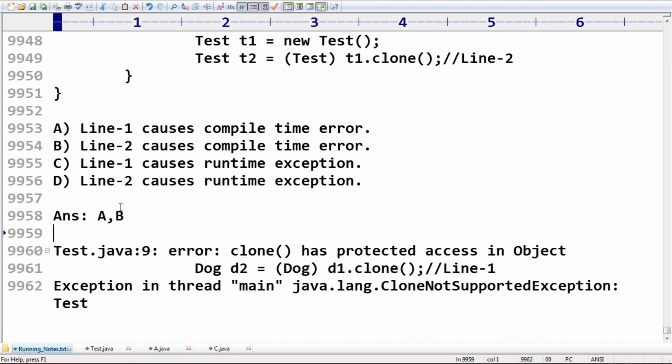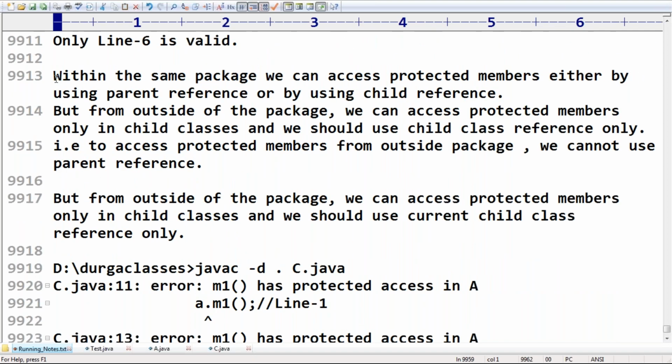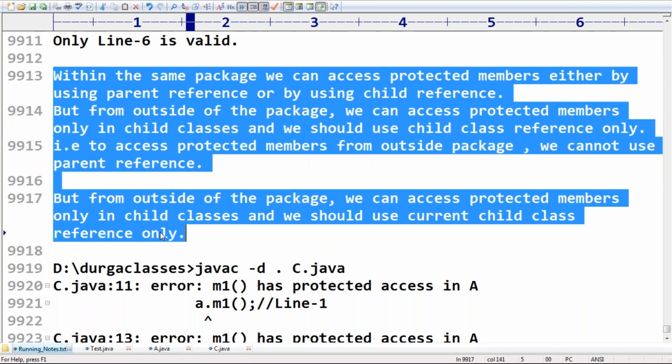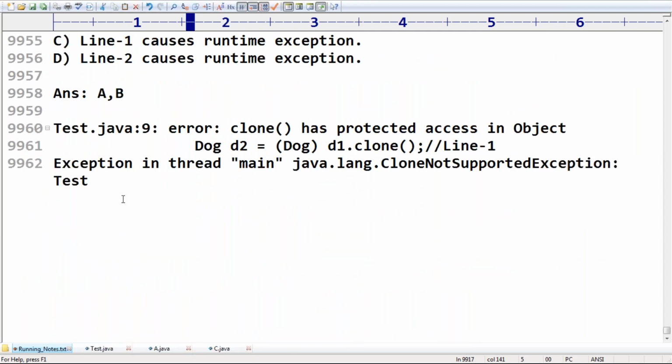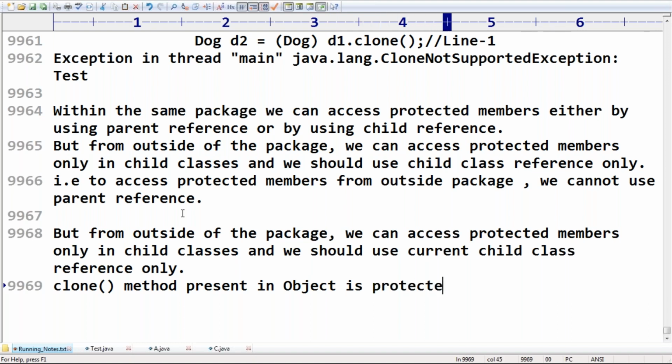Good example, friends. The clone method present inside the Object class is protected. Remember this one. Object class clone method is protected. So from outside of the class we cannot access it. The clone method present inside the Object class is protected. That's why all these restrictions are coming.